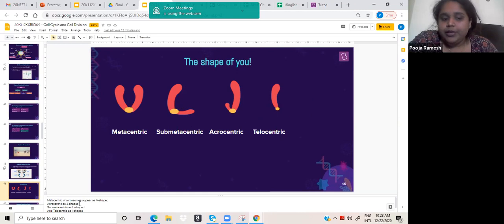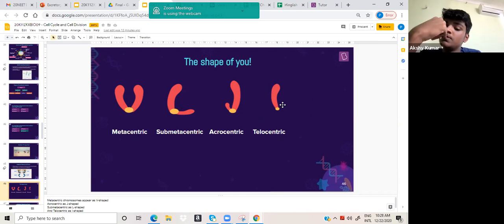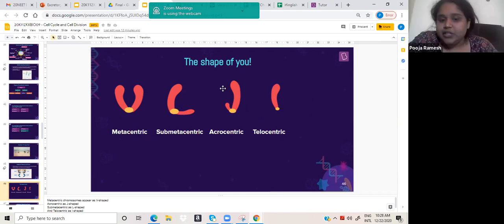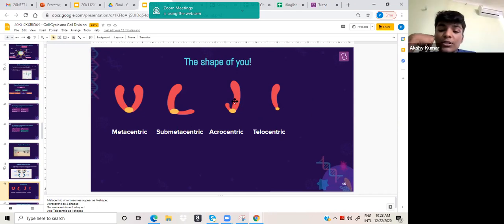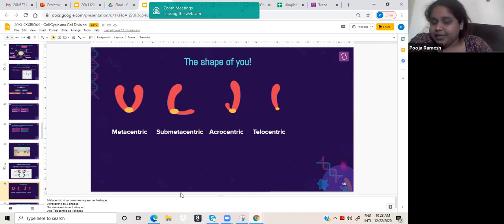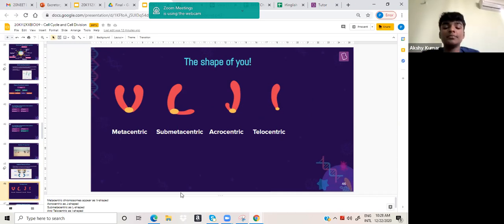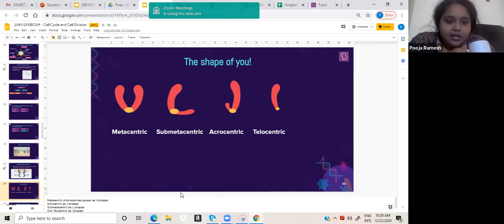So you need to remember the shape names. Telocentric will look like an I. Acrocentric will basically look like a J. Submetacentric will be L, and V is your metacentric. V, L, J, I. Okay, please remember this. It's important because I have seen questions, not in NEET, but definitely in the old AIIMS papers. It's not mentioned in your textbook, but the shapes are important.